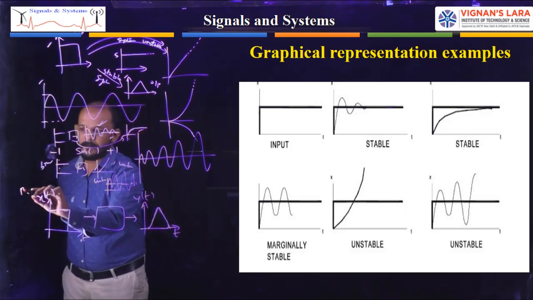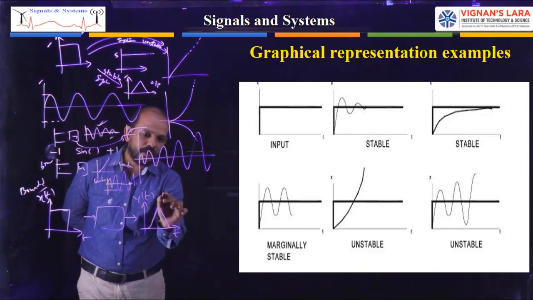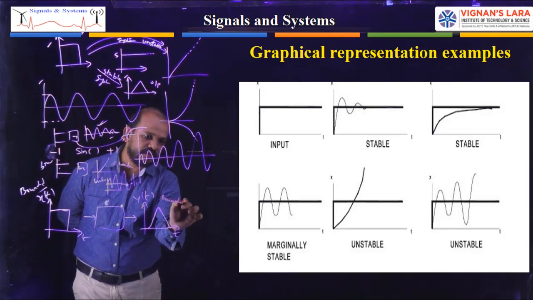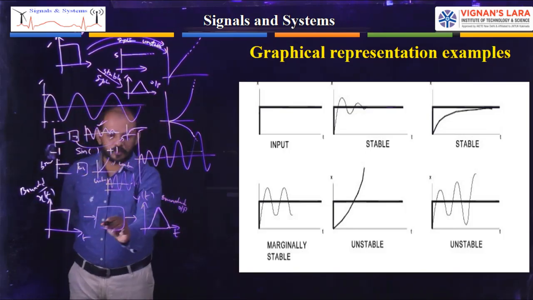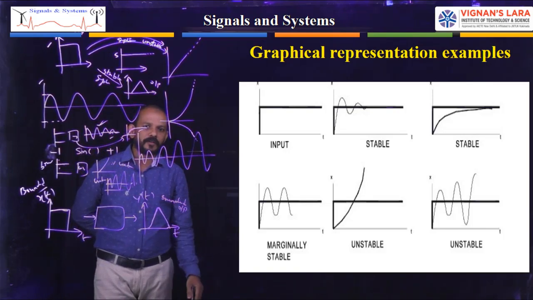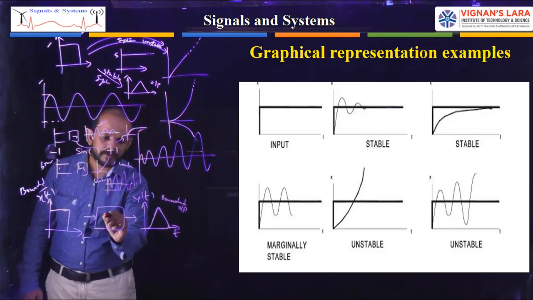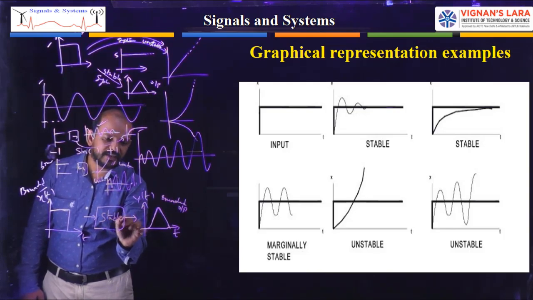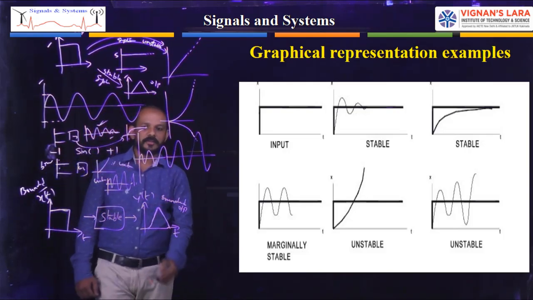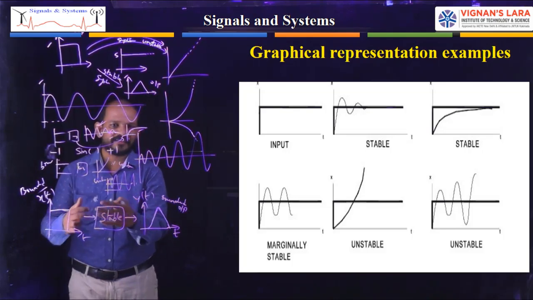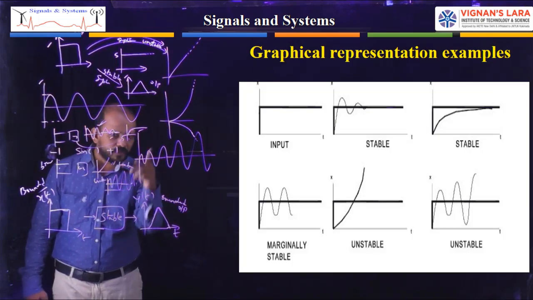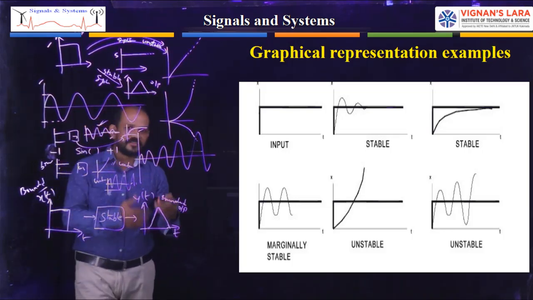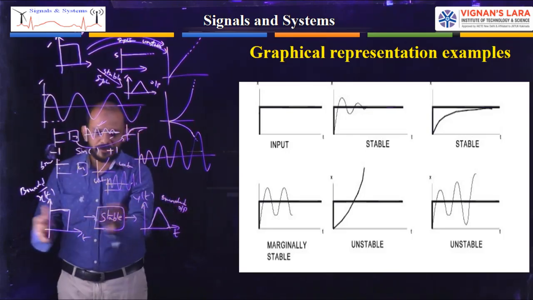This is a bounded input, and this is also a bounded output. That is, when we give a bounded input to a system, it is producing a bounded output. Then I can say that the system is a stable system. So we can say this system is a stable system. Okay, stable system. So this is the clear explanation of what was there in the diagram. In the diagram, I mixed both input and output. First I have given the input and then I mixed the input and outputs. But here I separately drew the input and output.